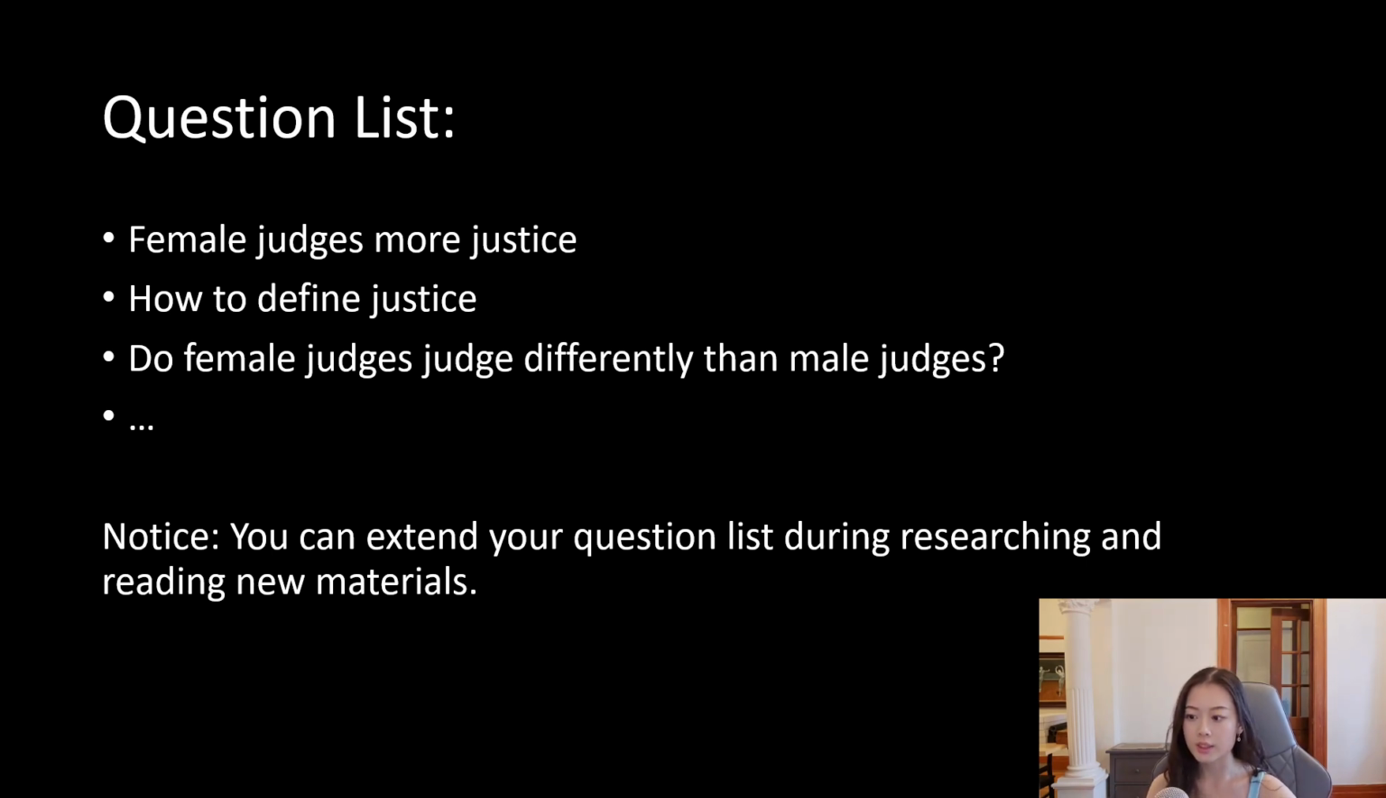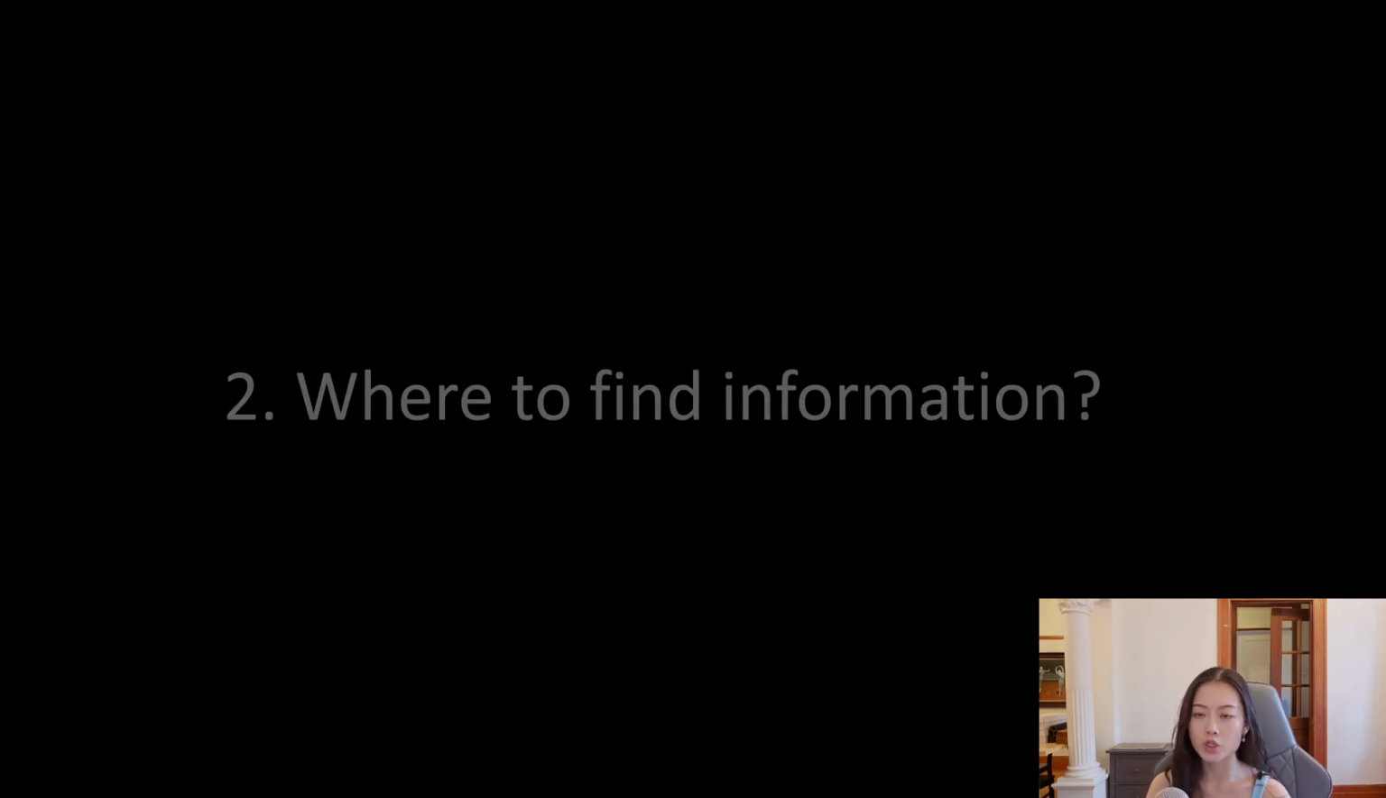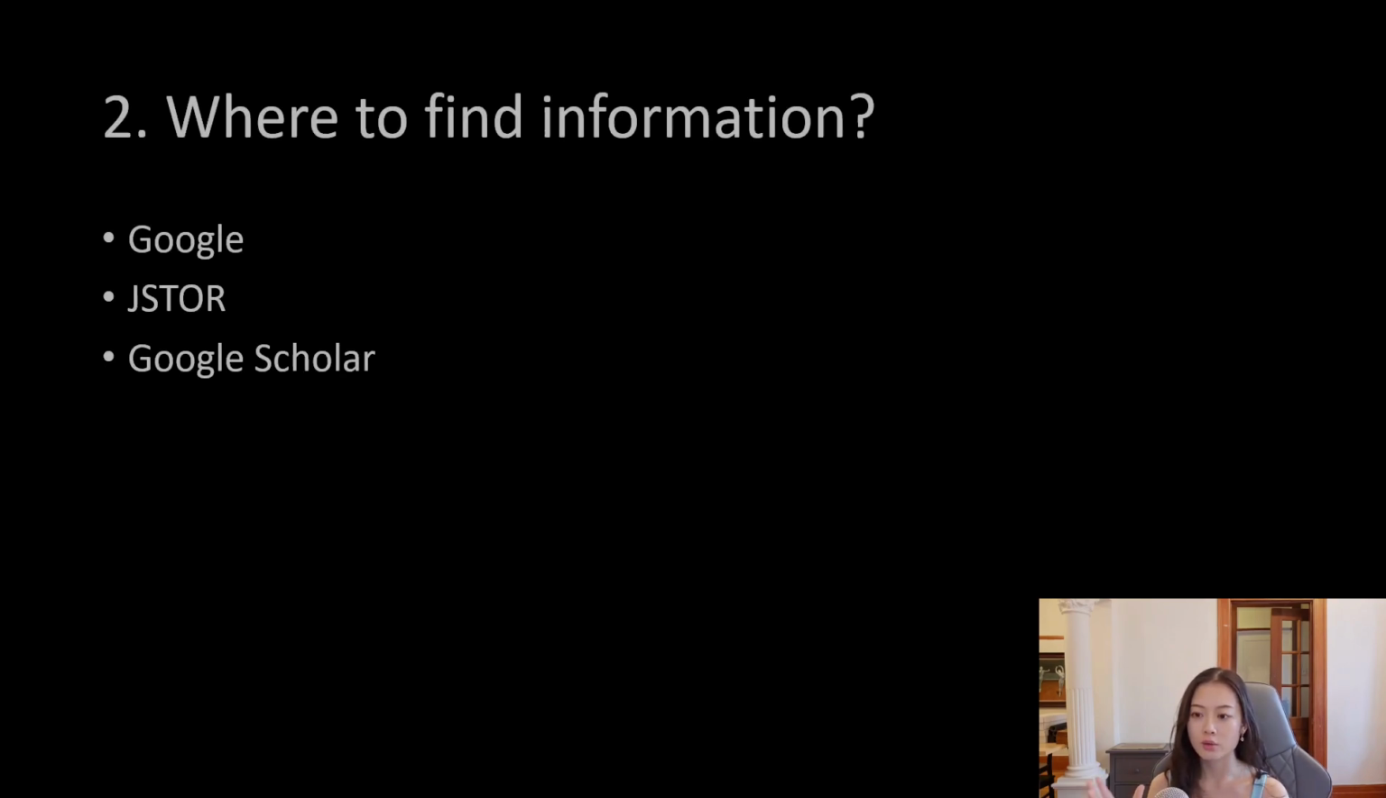Okay, now let's move on to the next part, where to find information. There are 3 places that I help my students use to find information that is useful for their writing. The first place is Google. Everybody knows it, so I'm not going to introduce it too much. The second place, however, is really important and really efficient when it comes to academic writing, which is JSTOR.